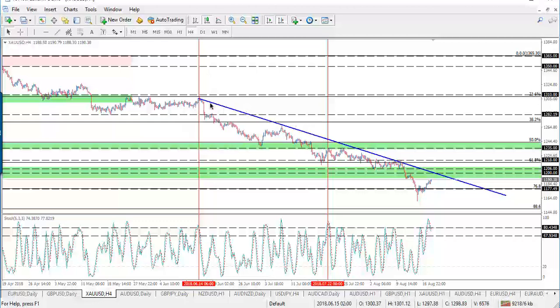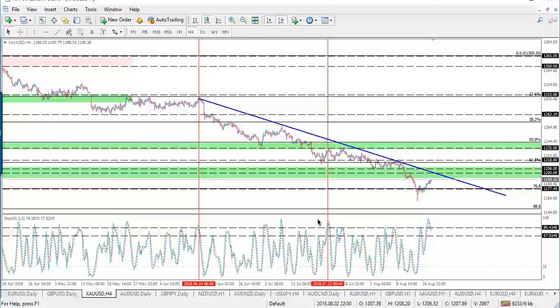Now let's move to the gold on the 4 hours time frame. As you can see here, we have a downtrend line and we have a strong resistance level that is 1200. In case the price goes up to reach those two levels, and in case it shows some bearish evidence, then we can go short targeting the level of 1177, then 1164 during this week. This is conditioned by the continuation of trading below those two levels, the downtrend line and